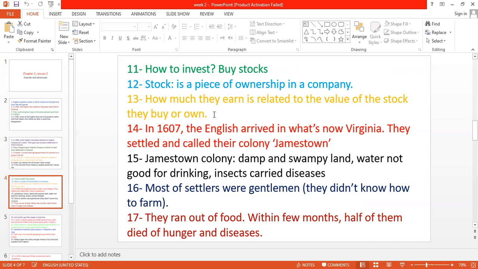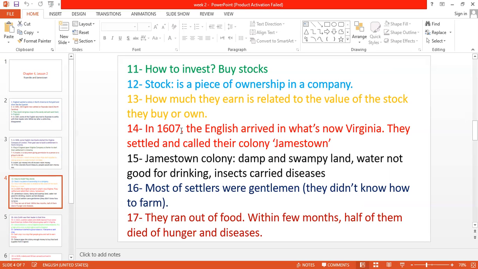Mayada bought only three stocks, so she paid only $300, okay? But Muhammad bought five, so he paid the company $500. So Muhammad will earn more because he bought more stocks. The more stocks you bought, the more money you will earn.